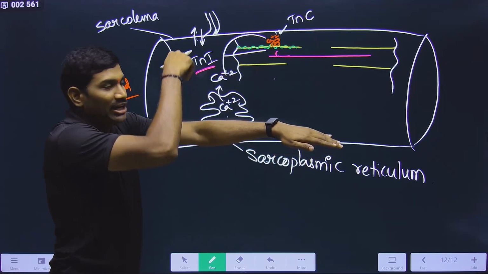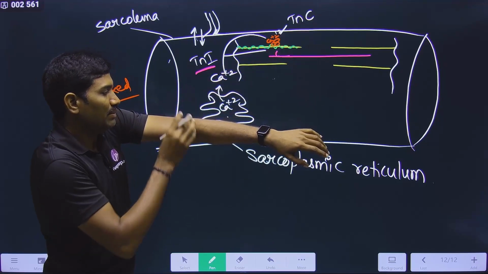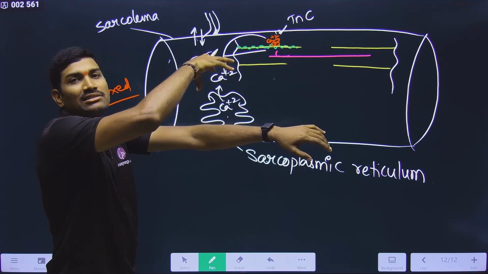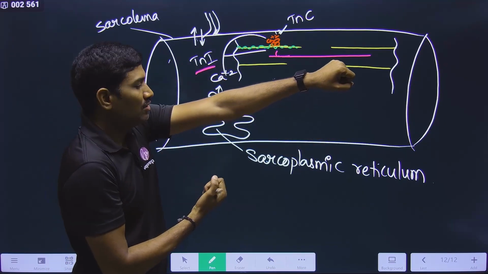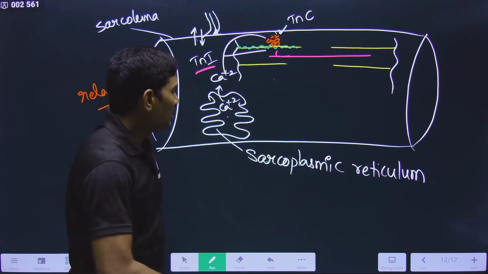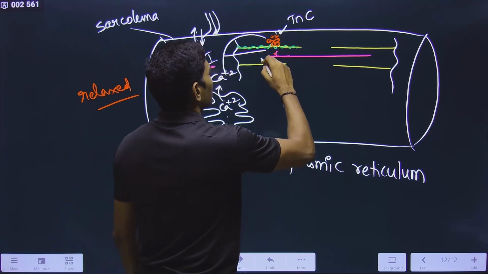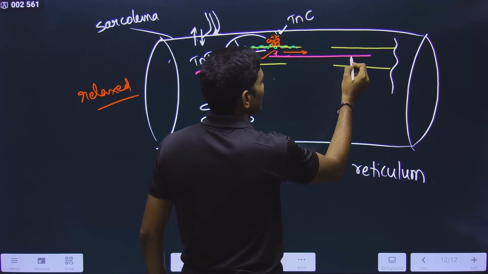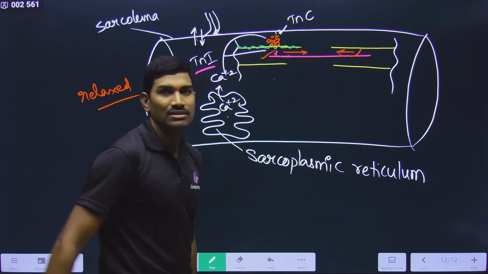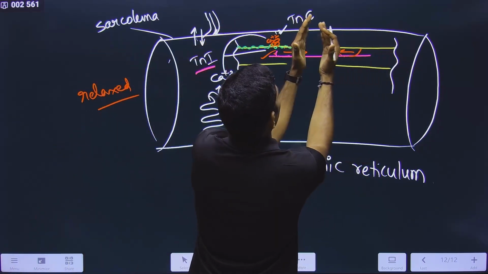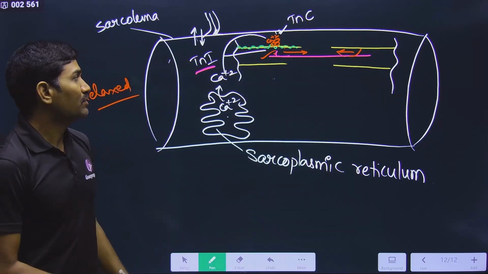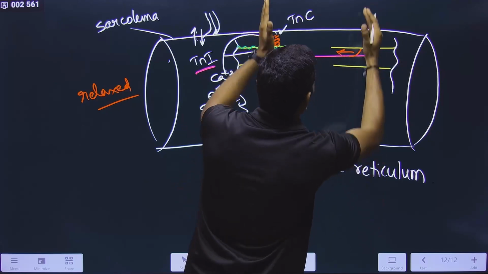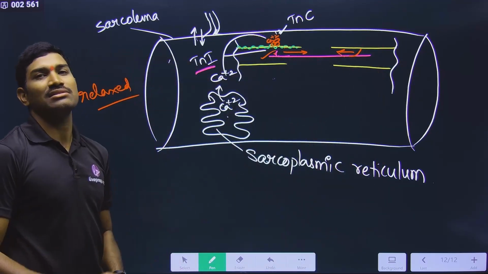But when calcium is binding to troponin C, binding of calcium will cause a change in the structure, so that the inhibitory part is released. Once the inhibitory part is released, myosin can bind to this, and it will start the muscle contraction. And please remember, this side is pulled in this direction and this side is pulled in this direction. So in this way, it is coming to the center of the A band. The myosin length will remain the same, so the A band will remain the same.